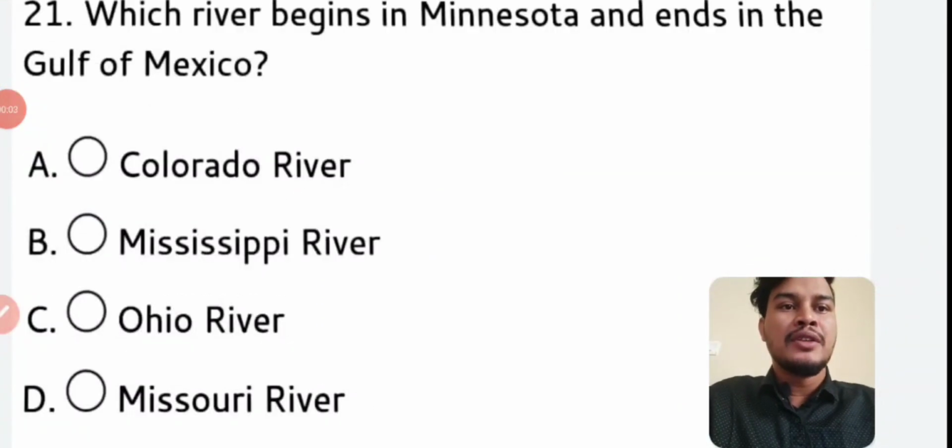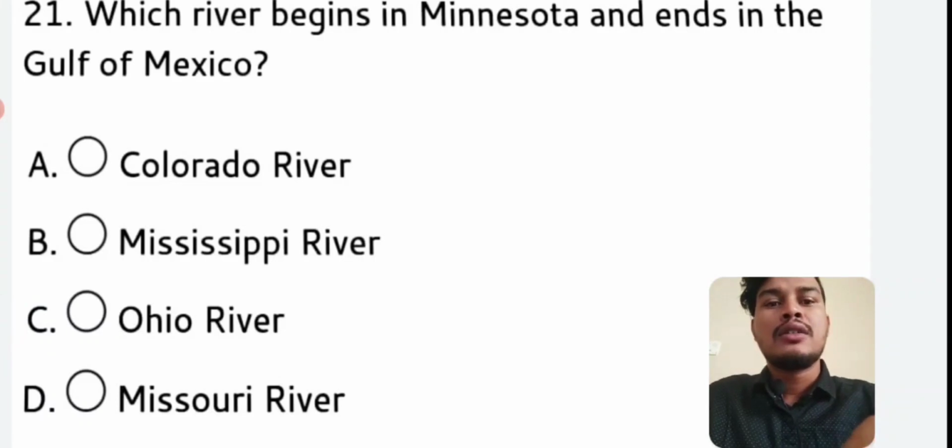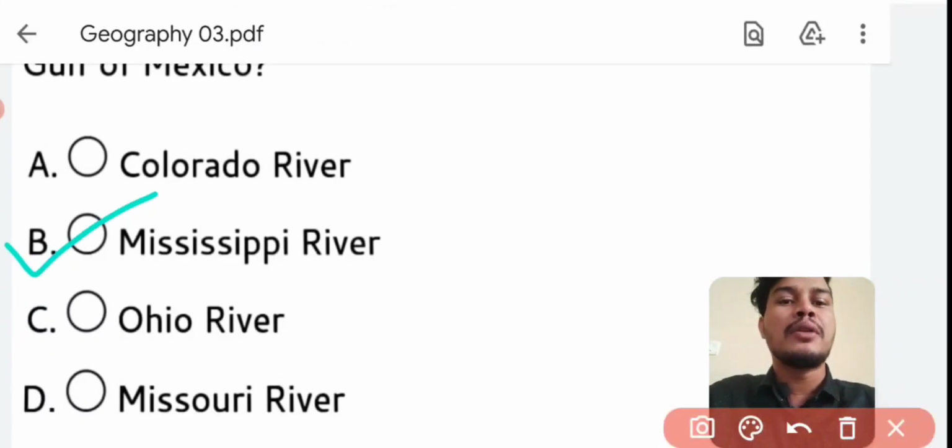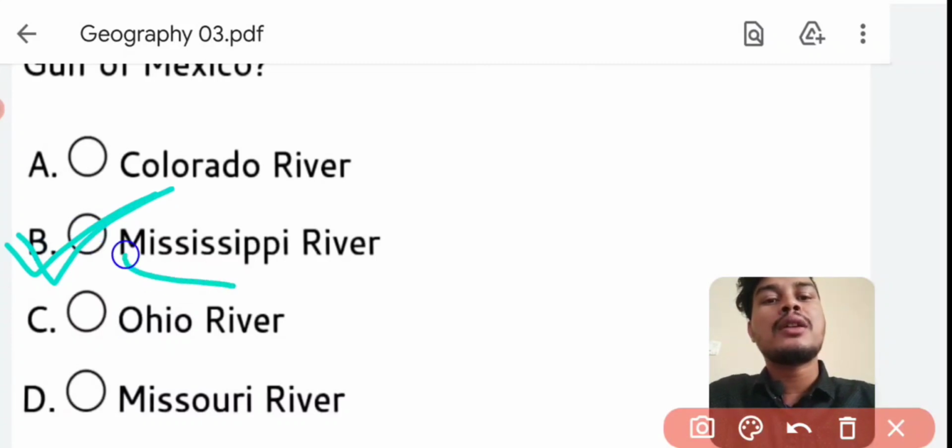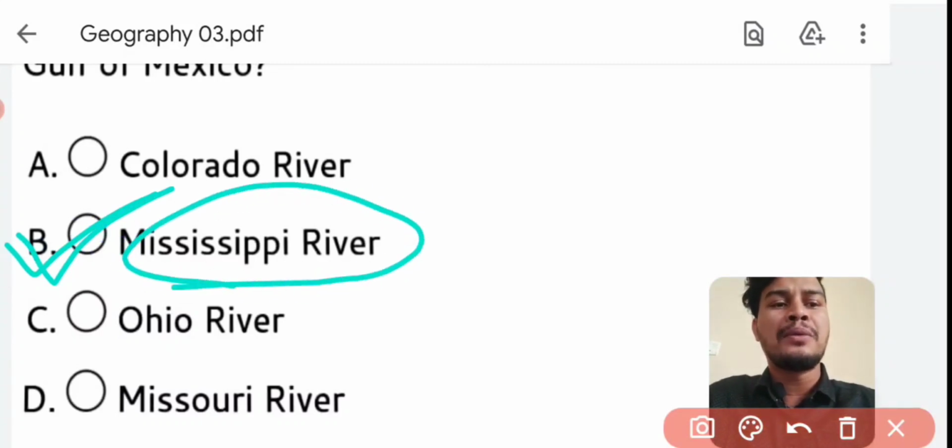Next question. Which river begins in Minnesota and ends in the Gulf of Mexico? Answer is option number B, Mississippi River. Mississippi River ends in the Gulf of Mexico.